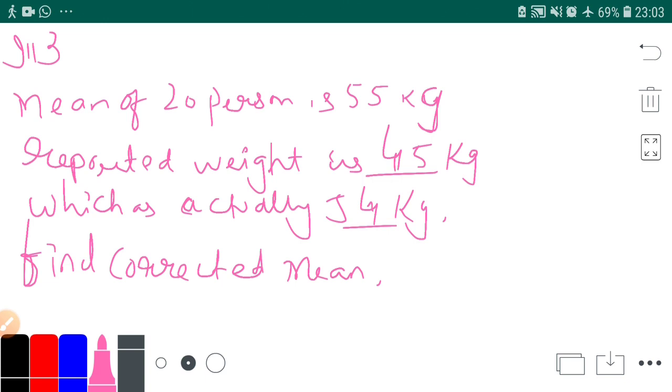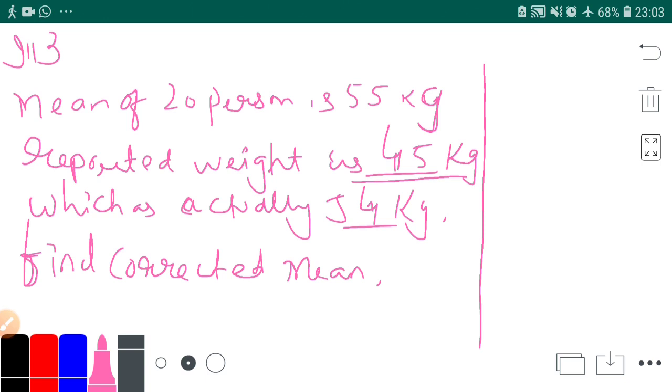So first of all, concentrate on what the mistake is. Reported as 45, which was actually 54. What was actual and what was the mistake? Just read the line carefully. He reported weight as 45. That means 45 is the mistake.